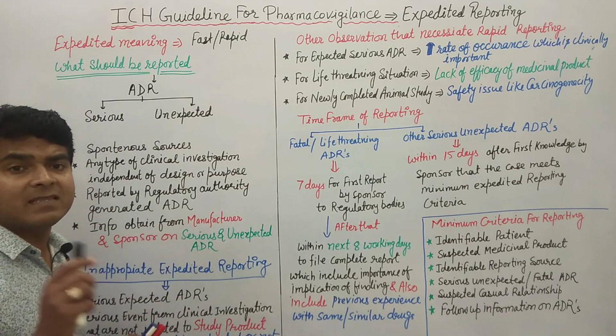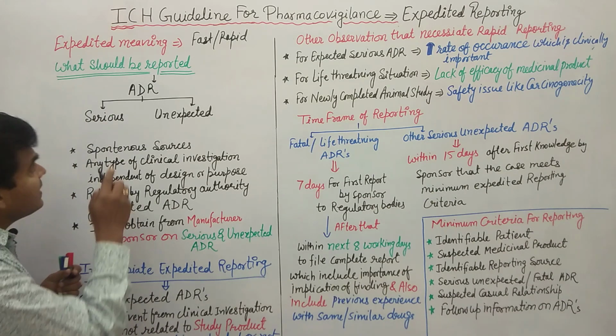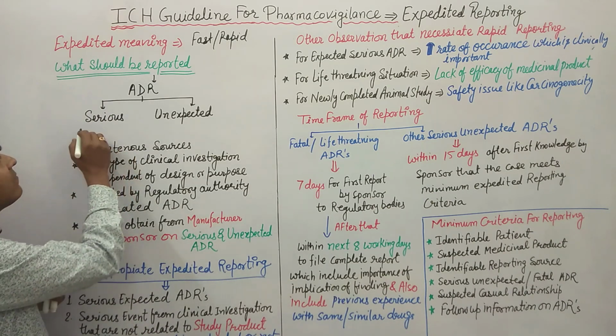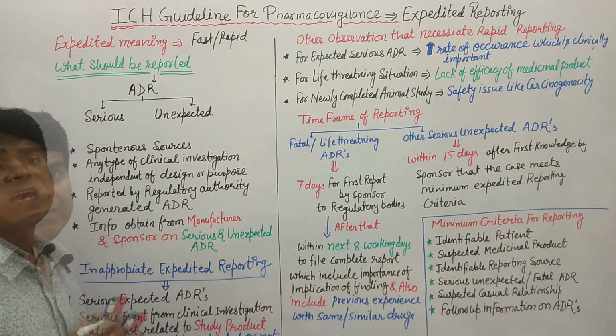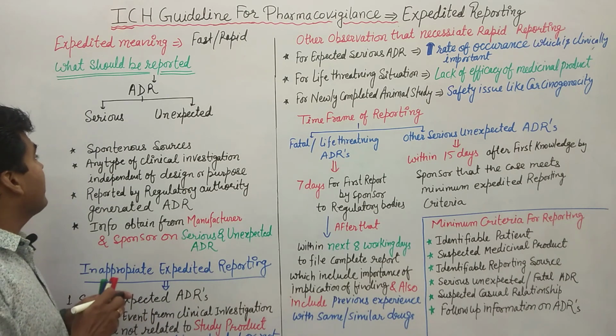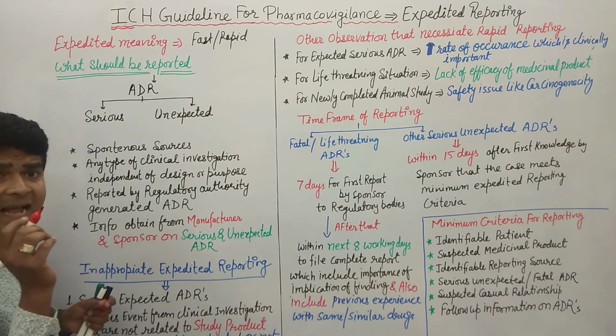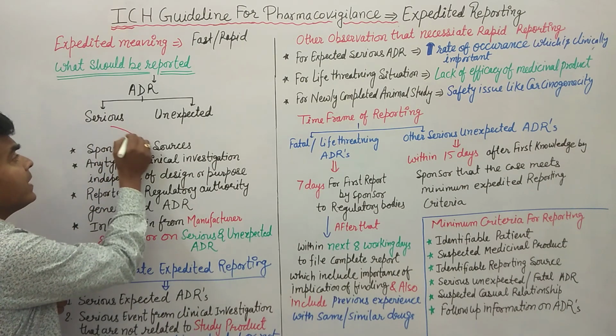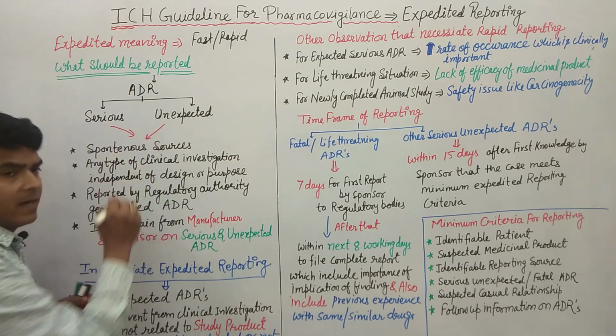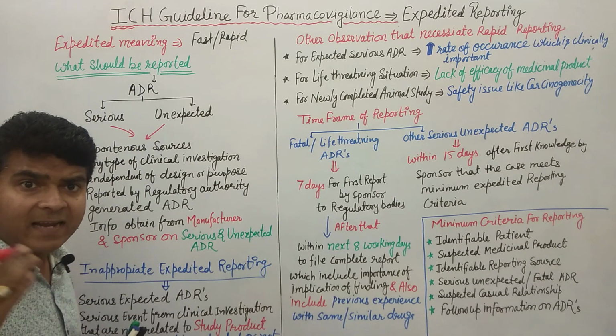We have to understand this point. We have two kinds of adverse event. The first one is serious and the second one is unexpected. These serious and unexpected adverse events may be reported from where? What is the source of that reporting?